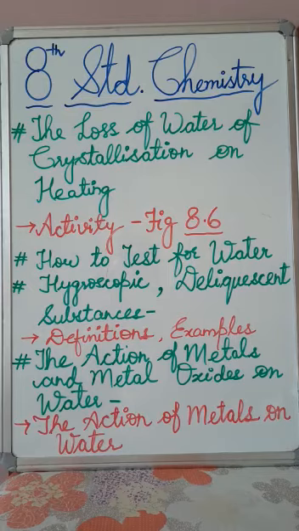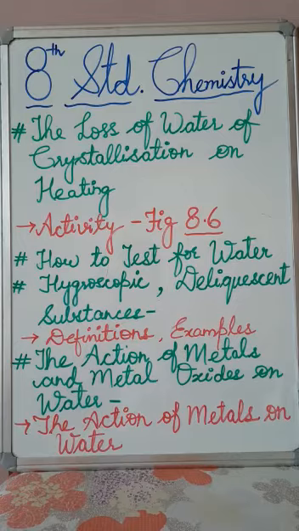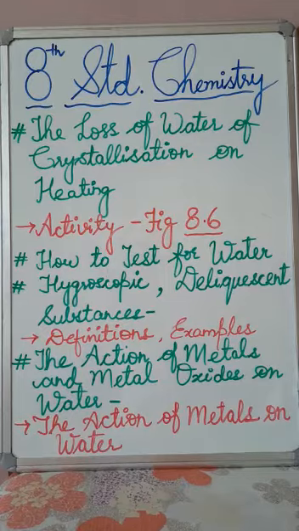First is sodium. The metal soon changes into a silvery white globule that does not sink but darts around the surface. Fine. So it does not sink. First observation. Second is a hissing sound is constantly heard. This is second observation. And a yellow spark flies intermittently with a pop. This is your third observation. Fine. The resulting solution turns red litmus blue, and so it is alkaline, that is, it is basic.